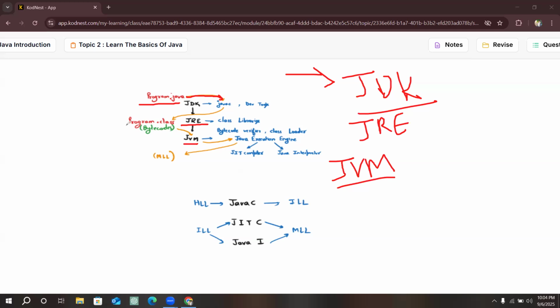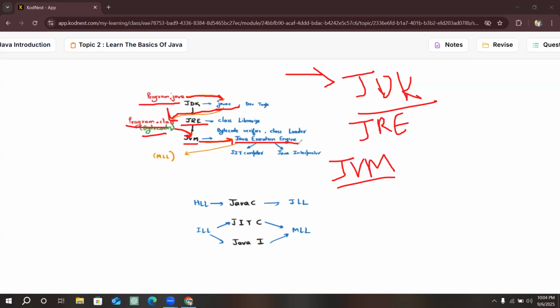The program is converted into a .class file. After that, it goes to the JDK, which has the Java compiler. By using the Java compiler, the program is converted into bytecode. Bytecode means the .class file. Then this .class file is given to the JVM, and the JVM has two different parts. What are those? The Java execution engine.